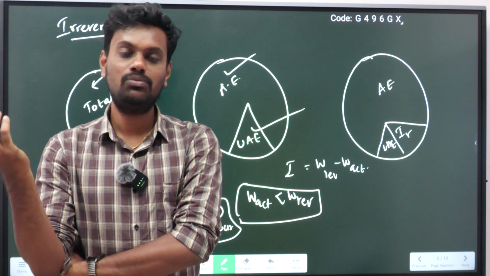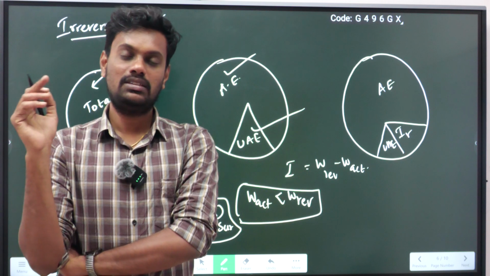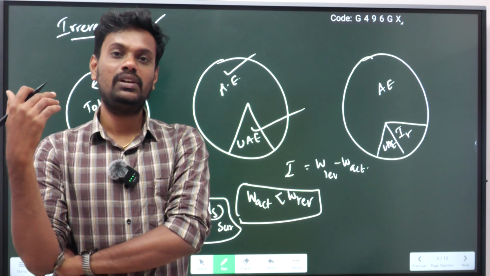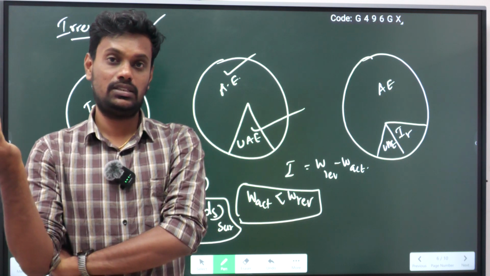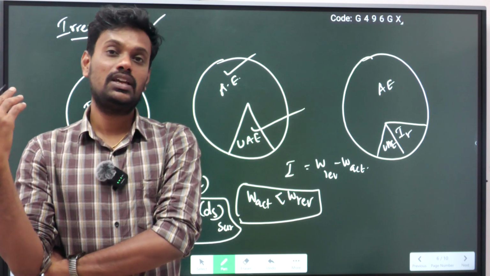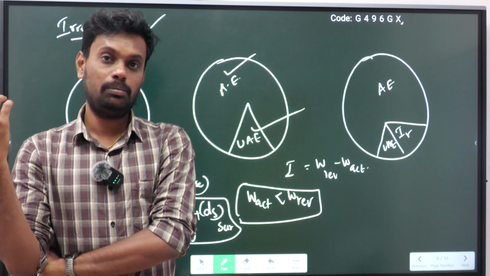You can say some friction losses will be there, and some amount of heat will be rejected through the silencer of the engine. If you take a boiler, some amount of heat will be sent out through the exhaust gases. The exhaust gases will come to the chimney, then leave through the chimney, and in the exhaust gases also some amount of heat will be present.